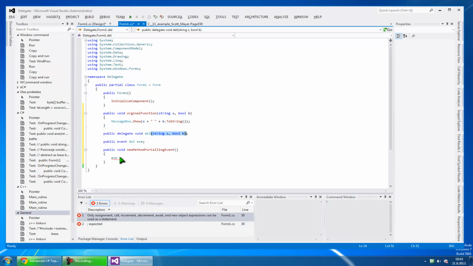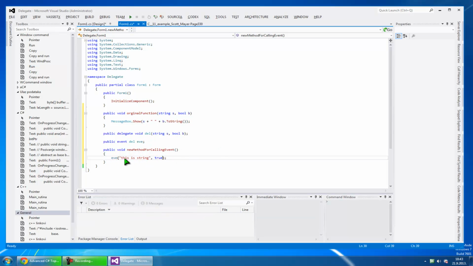So I have to put those arguments inside. Let's say the string is this is string, and b is the true value. So I can only call it like that, not directly like typing Eve dot this with the method.